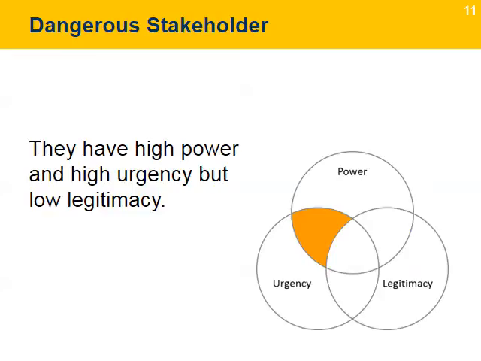The dangerous stakeholder. These are stakeholders that are of the expectant type with high power and high urgency but low legitimacy. And that is what makes them dangerous. They have the power to demand attention and will try to influence the project outcomes, but have no legitimacy on the project. The project leader will need to manage these relationships with caution because they might jeopardize the project success. Using formal communication channels, the project leader should try to keep them engaged.